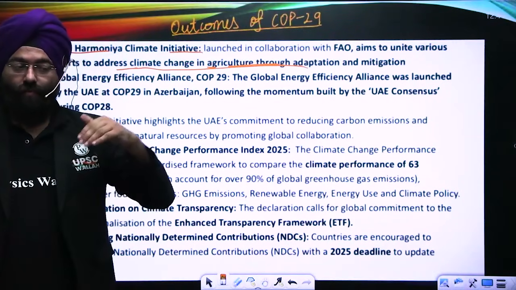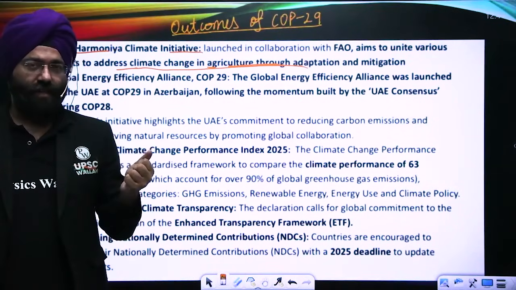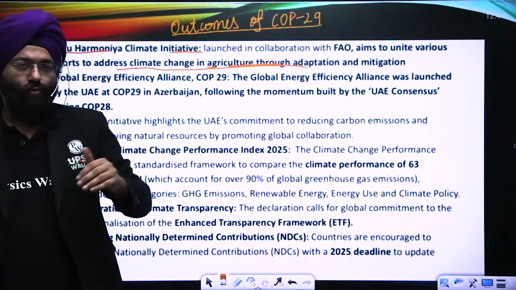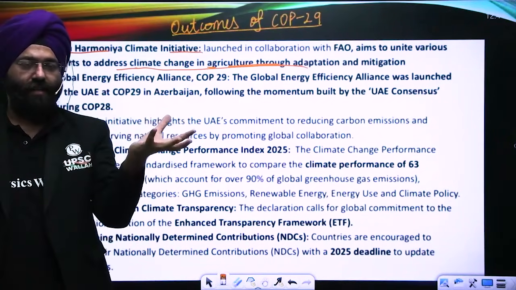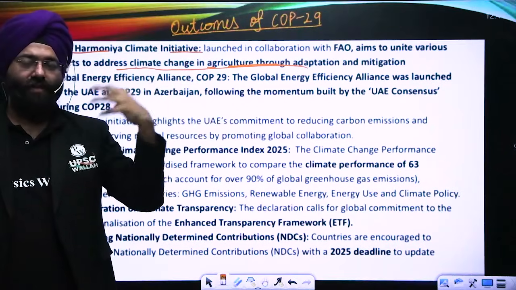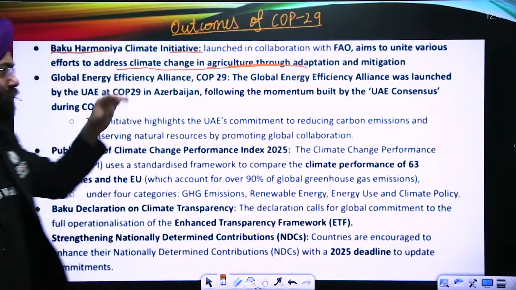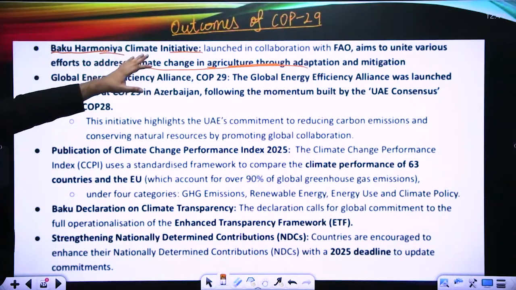With respect to, it will promote climate change and issues associated with that. So sustainable agriculture and the problems that are caused could be met through, let us say, a proper collaboration between the agriculture sector through the FAO and obviously the UNFCCC. They can basically work together in resolving these issues through the Baku Harmonia Climate Initiative.